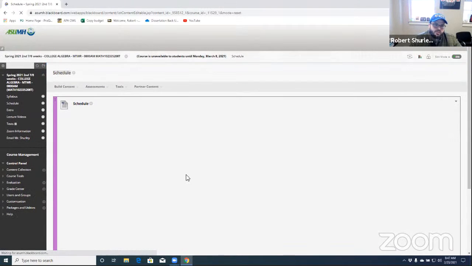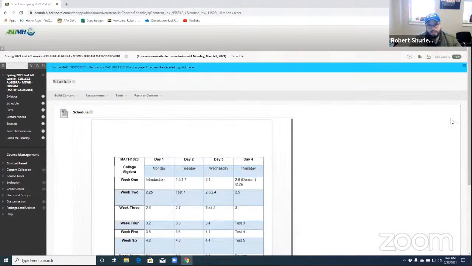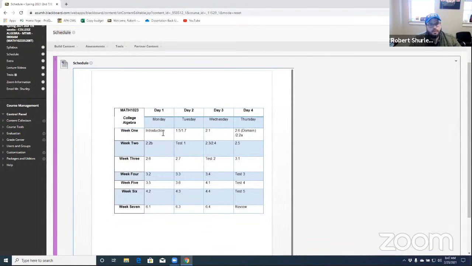The schedule, very straightforward. Look, this schedule is not set in stone. Monday, our first day of class, we're going to do an introduction. And then Tuesday, we're going to go over 1.5. 1.7 is just a 5-minute thing. And then we go on from there. So I'm going to try to keep these tests where they are.